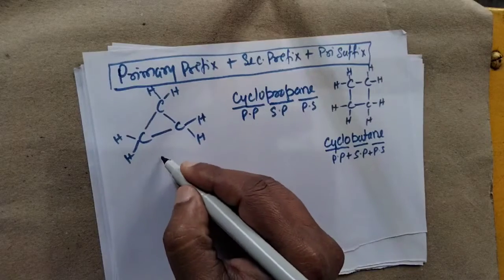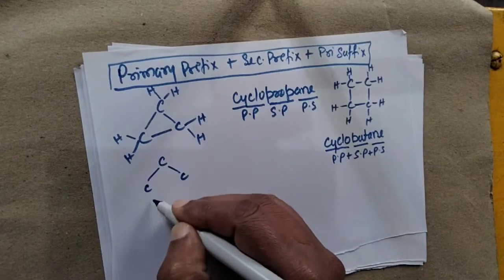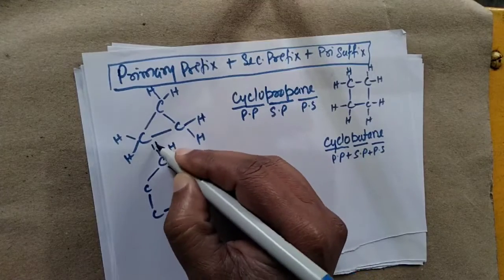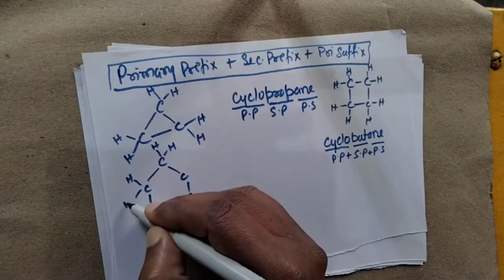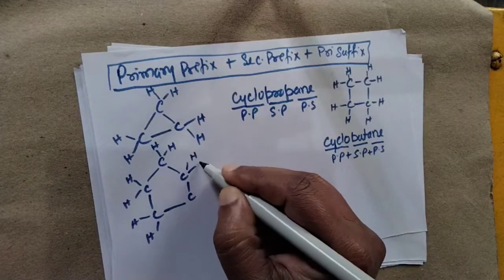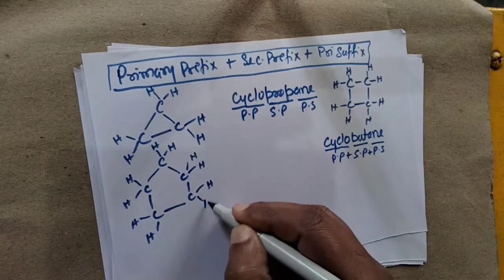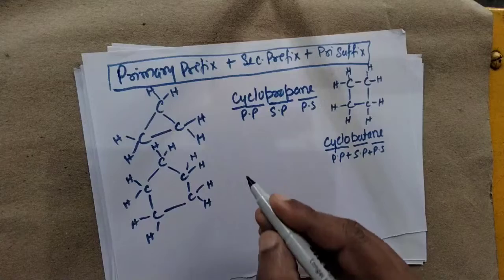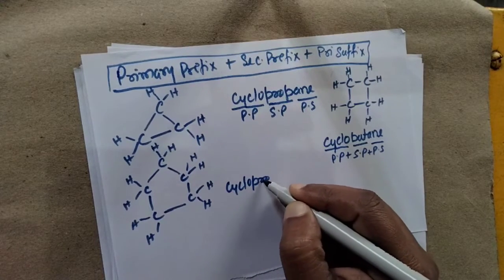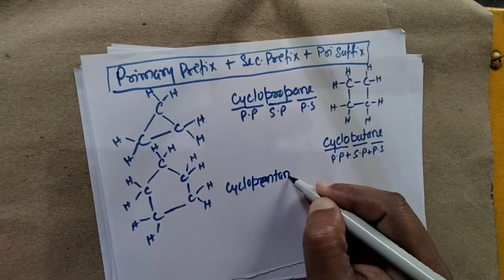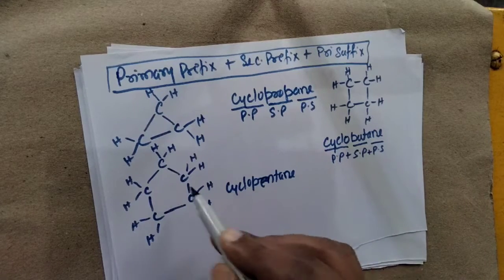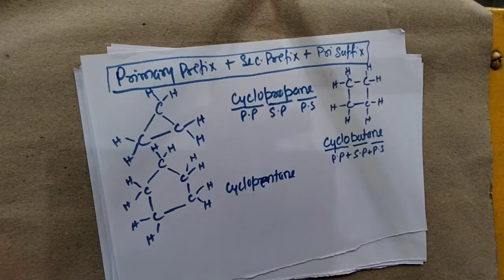If we have a compound in this type of structure, now we call it what? Cyclopentane. For five carbon atoms we have pent, and ane for single covalent bonds, and cyclic compound, that's why.